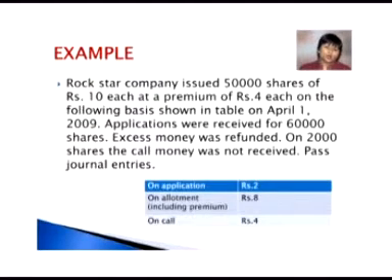And then on call they are going to receive rupees 4. So the total amount which they will be receiving from the shareholder is rupees 14 for the share worth rupees 10. The excess 4 rupees is known as the share premium. Now, what happened? The company received applications for 60,000 shares and the directors decided to refund the excess money to the shareholders. On 2,000 shares, the call money was not received. Now, you are required to pass the journal entries. Let us see what happens.